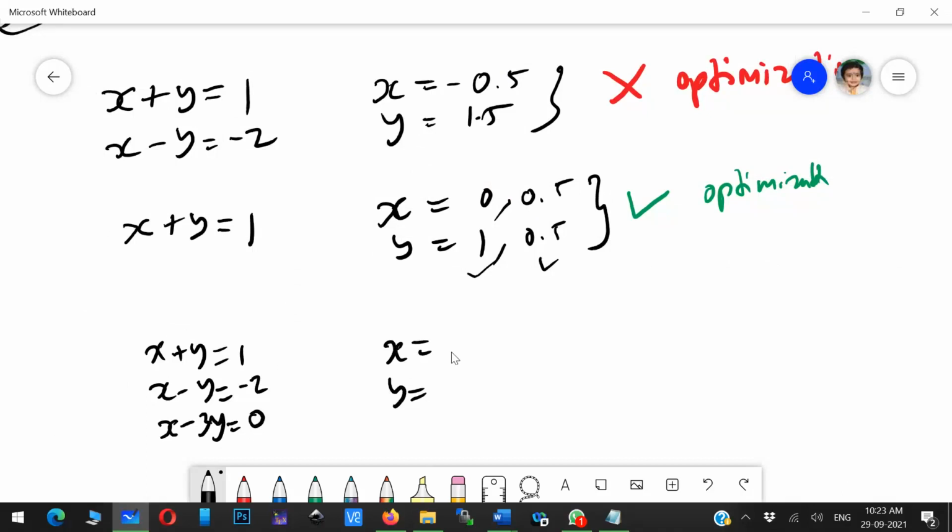Abhinand is telling x is equal to 0.5. Is that correct? No. So then what is x and y for this particular problem? Can anybody tell?